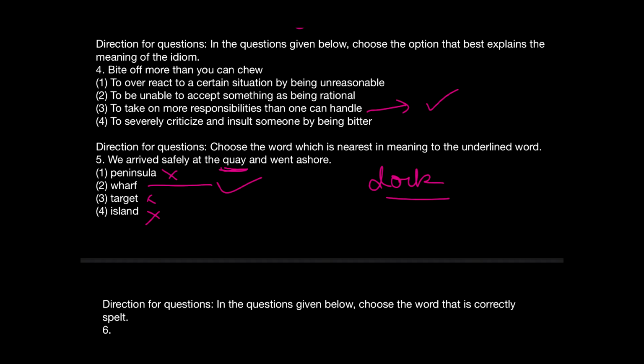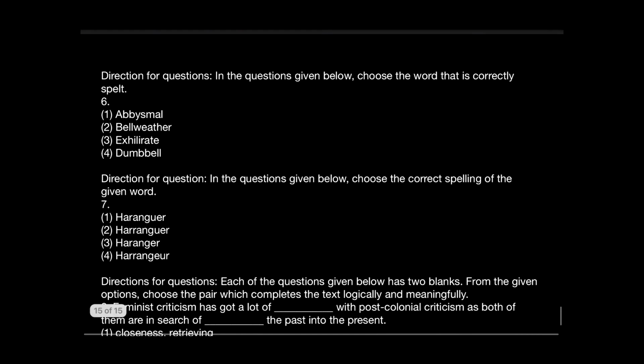And remember, vocabulary based questions are immensely important in all the MBA entrance exams, starting right from XAT and going up to the very last exam, that is CET. We will get vocabulary based questions for sure. CAT does not give us a direct vocabulary question, but its RCs and its para summary and para completion questions are somewhere or other related to vocabulary. So we'll make sure we are not putting in any less effort in this section as well. Now, moving to the next question, question number 6.